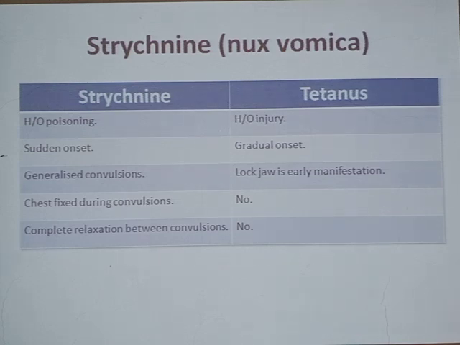So there is complete relaxation of all the muscles between the convulsions. And in tetanus, there is no relaxation. The muscles will remain contracted continuously. So there will not be an intervening period or phase of relaxation between two attacks of convulsions.